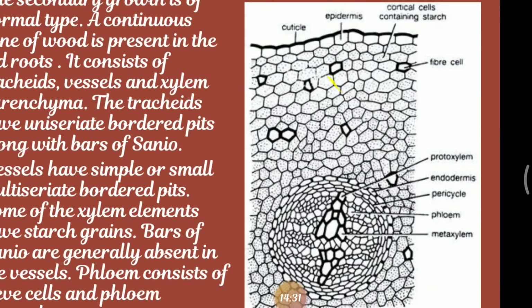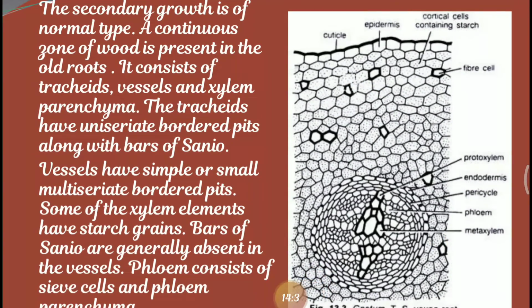Here you can see that the root also has the thick cuticle, and the epidermis is very clear. It is the outermost layer. It has many unicellular root hairs but they are not well developed. Therefore it is also known as epiblema. The epidermal cells are thin-walled and closely arranged.